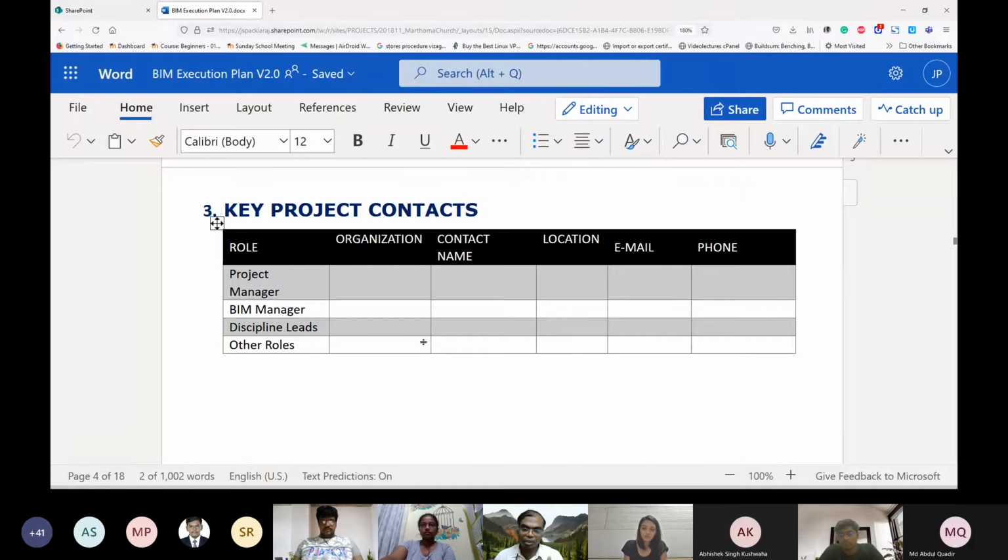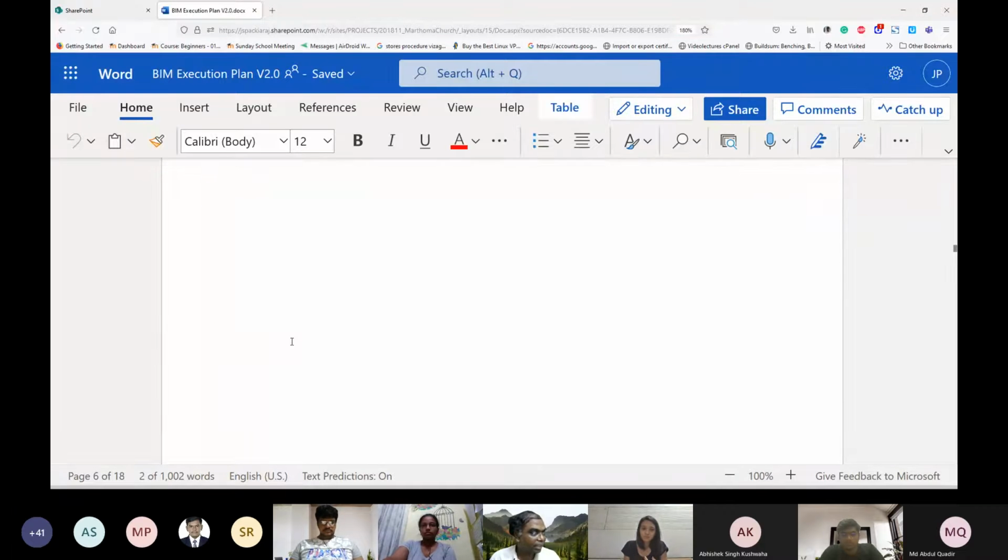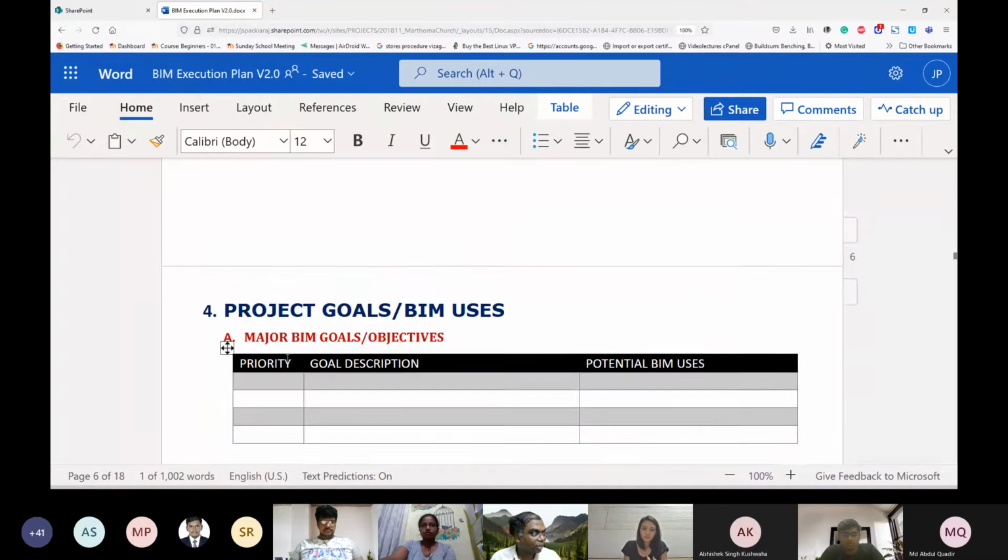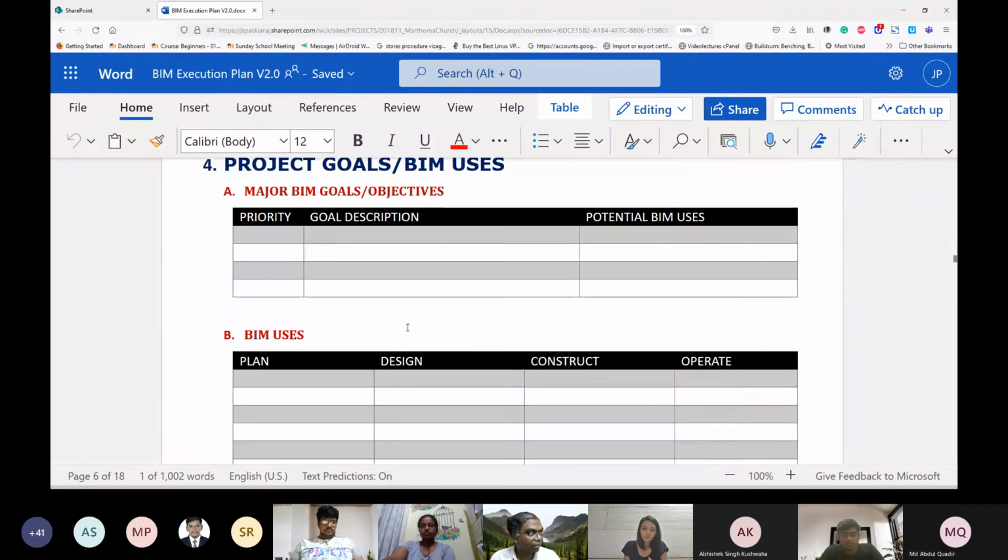Below the deans we have HODs, and then we have our faculty members. So this is probably the organization chart of an education institution. We need to know who is the project manager, who is the BIM manager, who are the discipline leads, and other roles.